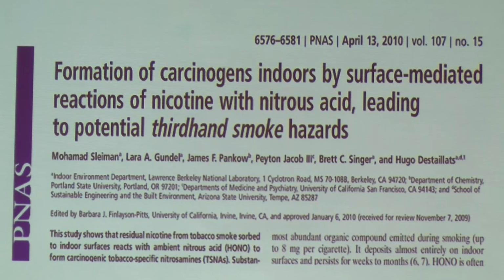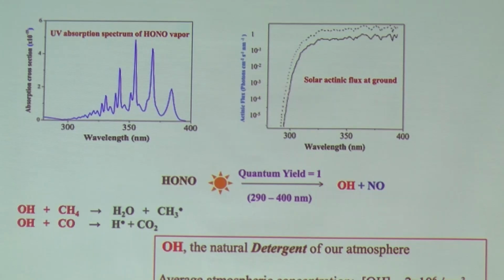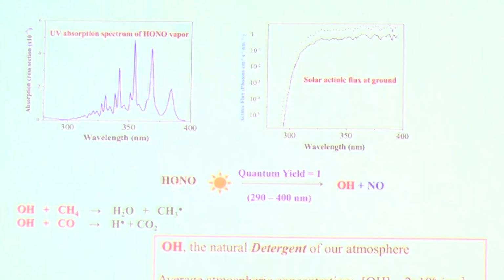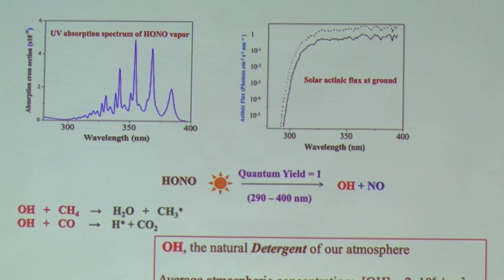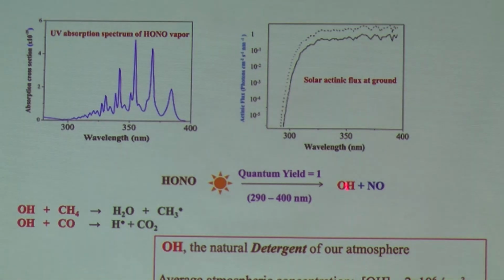There are many studies, I am giving only one, on how reactions of nitrous acid with many other organic molecules produce harmful species, particularly from the environmental viewpoint. One more importance as far as the environment is concerned is that nitrous acid, HONO, once it absorbs light in the range of about 290 to 400 nanometers, which is abundant in the troposphere, dissociates into OH radical and nitric oxide.